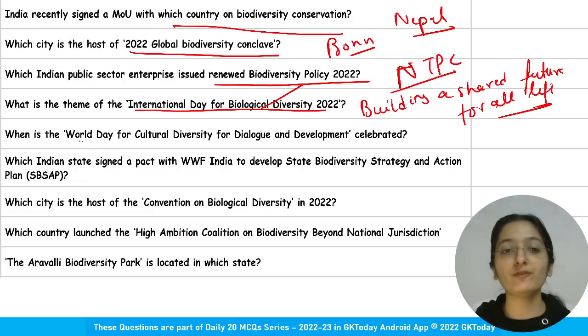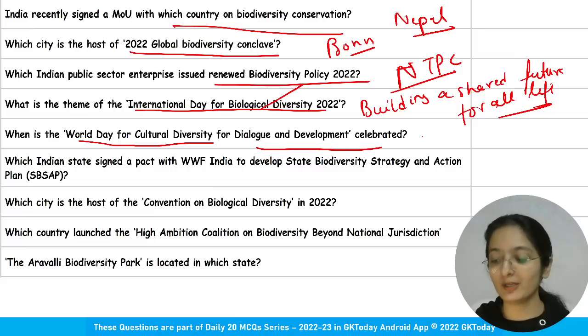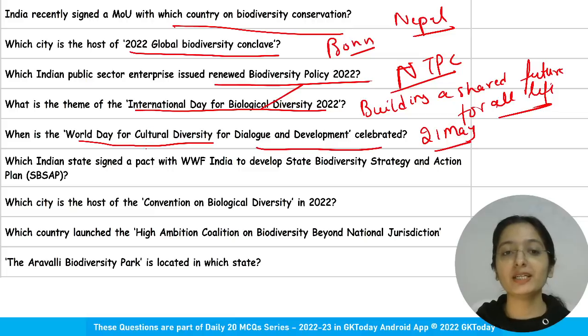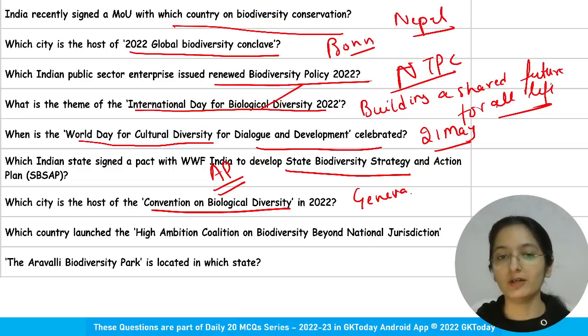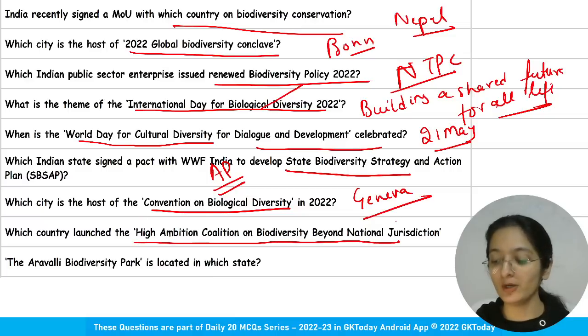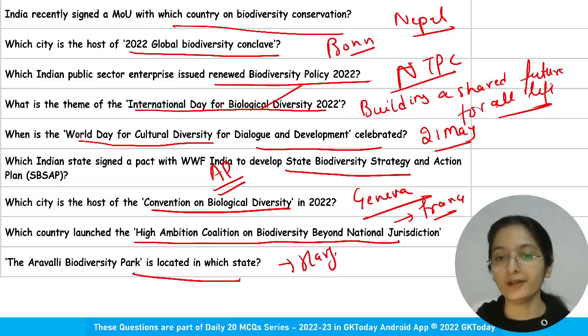When is World Day for Cultural Diversity for Dialogue and Development celebrated? 21st of May. Which Indian state has signed a pact with WWF India to develop a state biodiversity strategy and action plan? It is Arunachal Pradesh. Which city is the host of the Convention on Biological Diversity in 2022? Geneva. Which country launched the High Ambition Coalition on Biodiversity beyond national jurisdiction? France. Aravalli Biodiversity Park is located in Haryana.